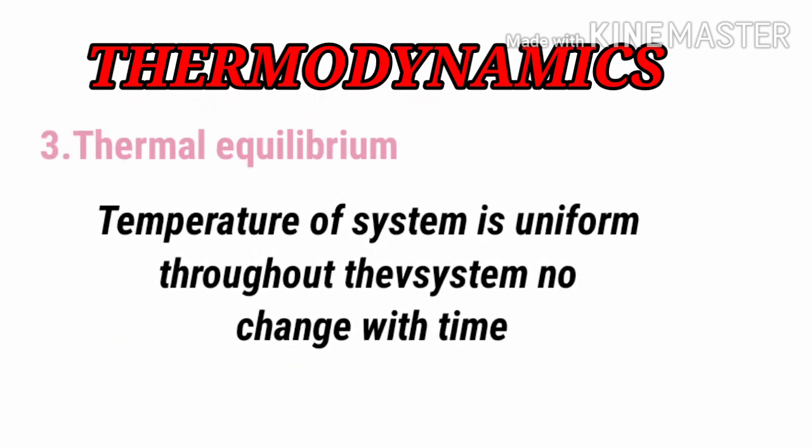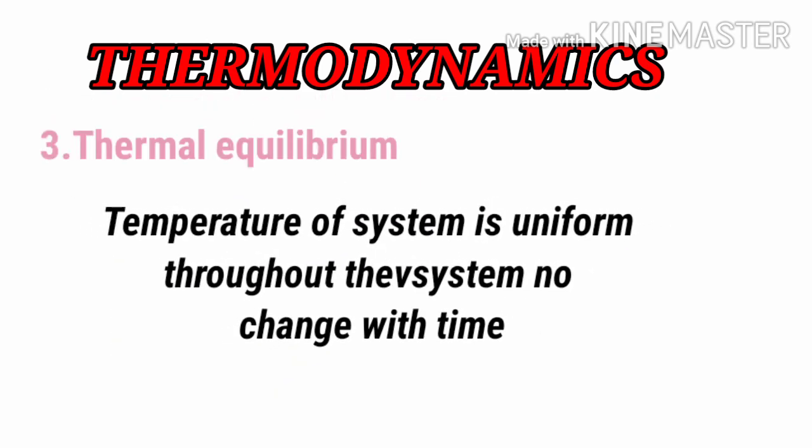And the last one is thermal equilibrium. The system is said to be in thermal equilibrium if the temperature of the system is uniform throughout the system and does not change with time. Then we can say that the particular system is in thermal equilibrium. So we have seen the three types of equilibrium one by one. Again, for your better understanding, we will discuss them in short.